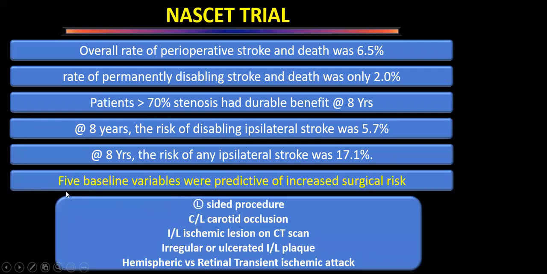So they identified 5 baseline variables which were predictive of increased surgical risk. Wherever the risk of surgery is more: left-sided procedures, if the contralateral carotid is occluded, if there is an ischemic lesion on the CT scan, or if there is an irregular or ulcerated ipsilateral plaque, or if there is a hemispheric transient ischemic attack compared to retinal. These were the patients who had high risk of stroke also, and high risk of surgery also. So these are the 5 baseline variables which were predictive. This trial gave us that.